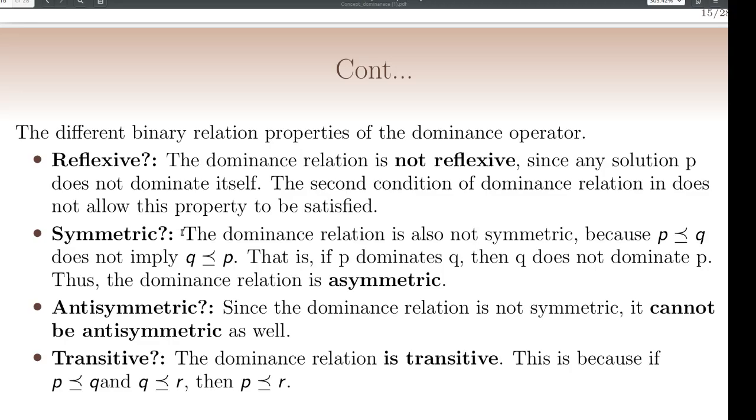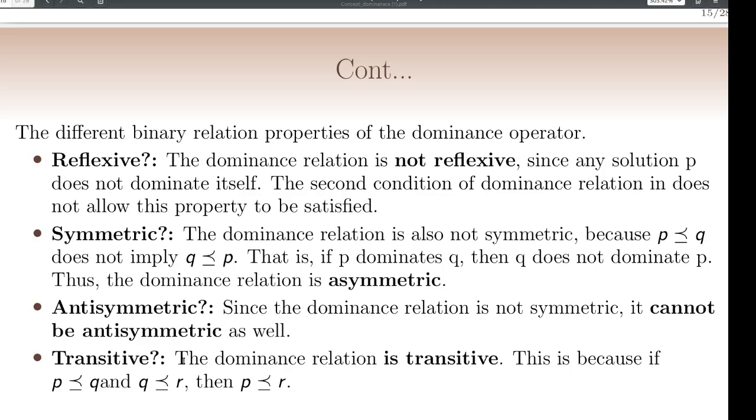And whether it is symmetric or not, this dominance relation is also not symmetric, because P dominates Q does not imply Q dominates P. If P dominates Q, then Q does not dominate P, thus the dominance relation is asymmetric. Whether it is antisymmetric or not: since the dominance relation is not symmetric, it cannot be antisymmetric.